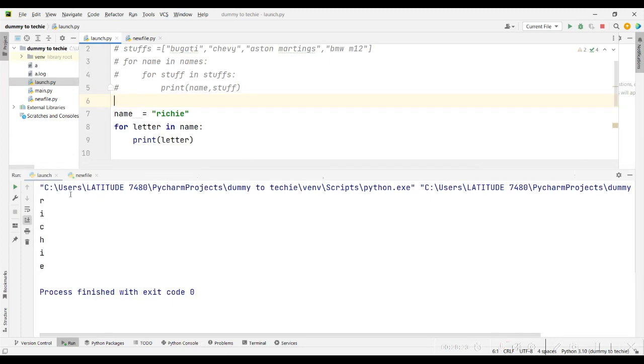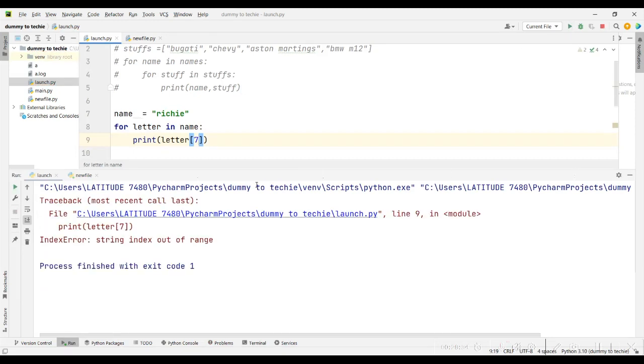Yeah, you can even do it with indexing if you want. Let's say print out letter index 7. Richie doesn't have that many letters, so it's out of range. Usually indexing starts from 0, so this is 0, 1, 2, 3, 4, 5. So we have up to 5 there.